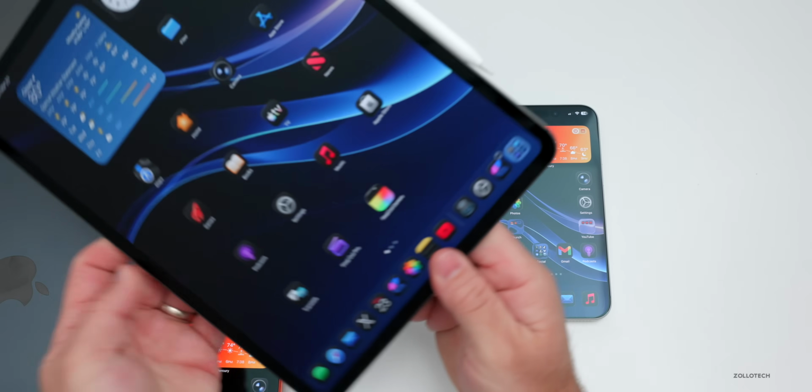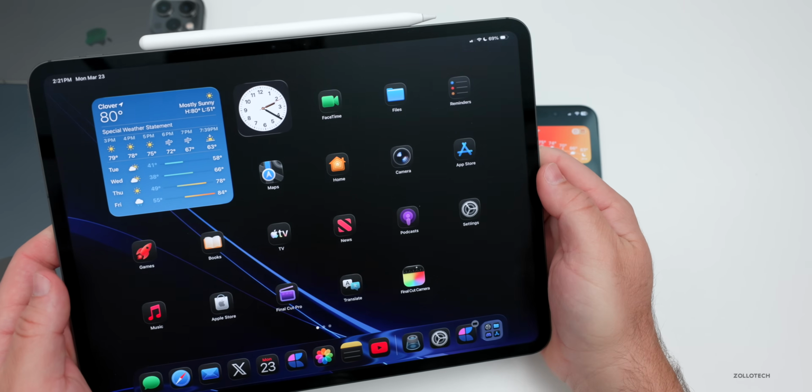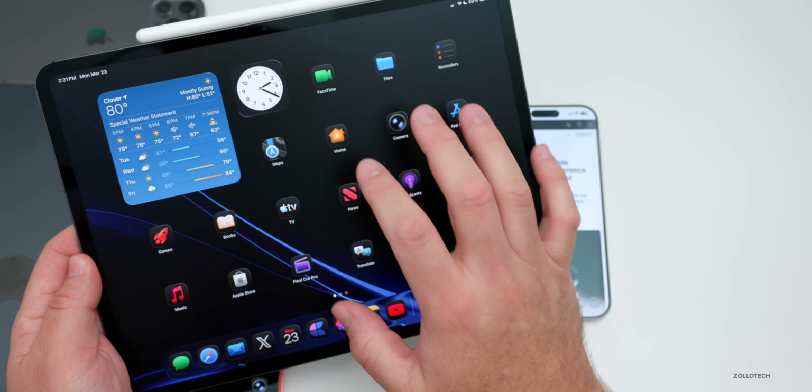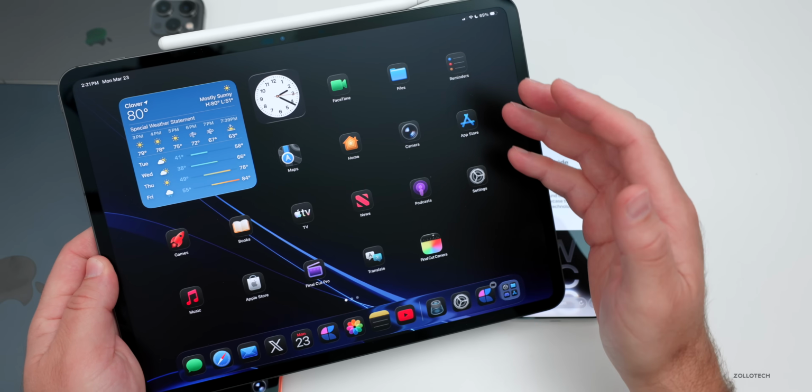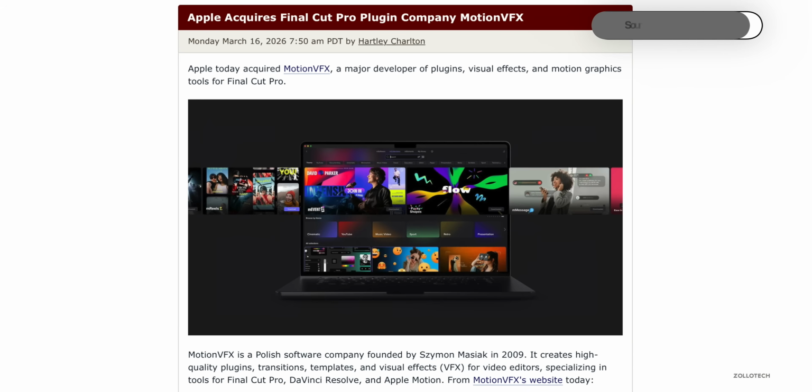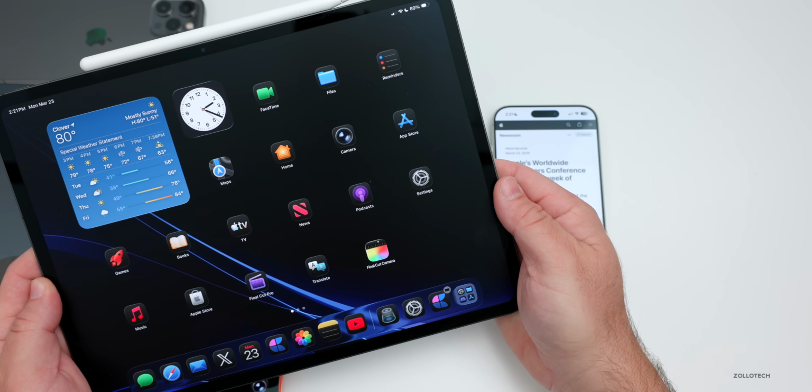Now, as far as other updates, we can expect iPadOS 27. That will carry across, of course, basically to be the same as iOS 27, but maybe we'll get some specific multitasking features, more usability, and now that Apple has purchased Motion VFX for Final Cut Pro with different plugins, maybe we'll see some refinement there that comes across to the iPad as well.